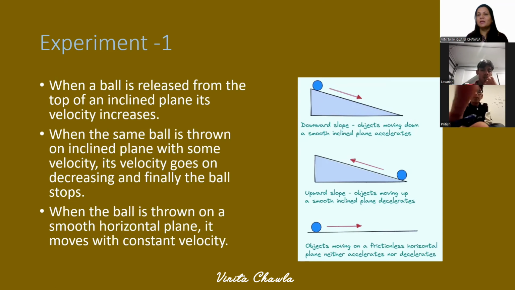Can you please explain why the velocity increases when we move down? Because it's round and... See, when the object is placed at a certain height, what kind of energy does it carry?